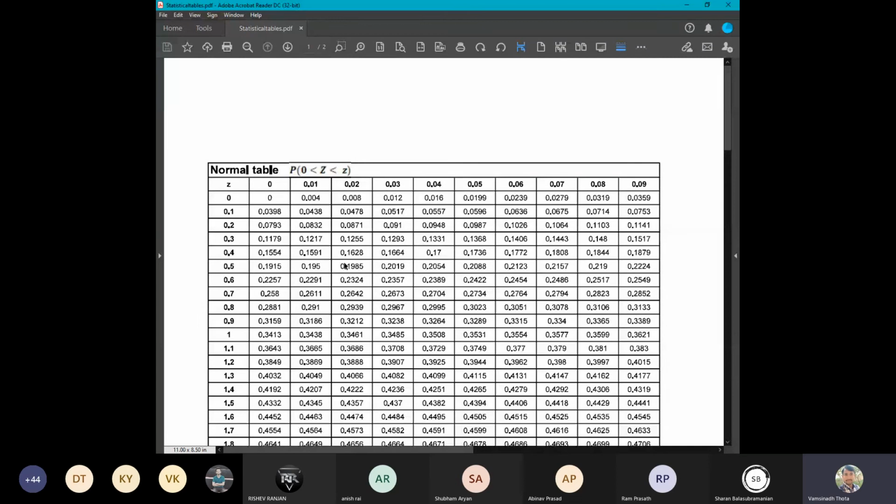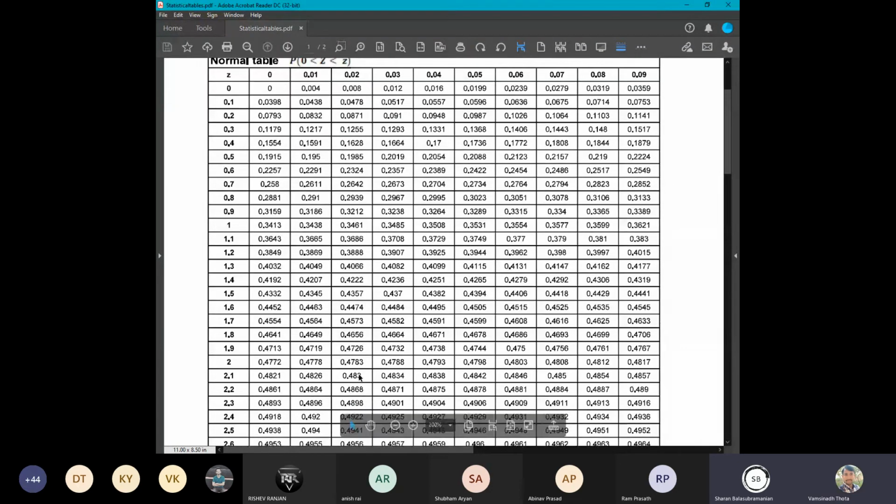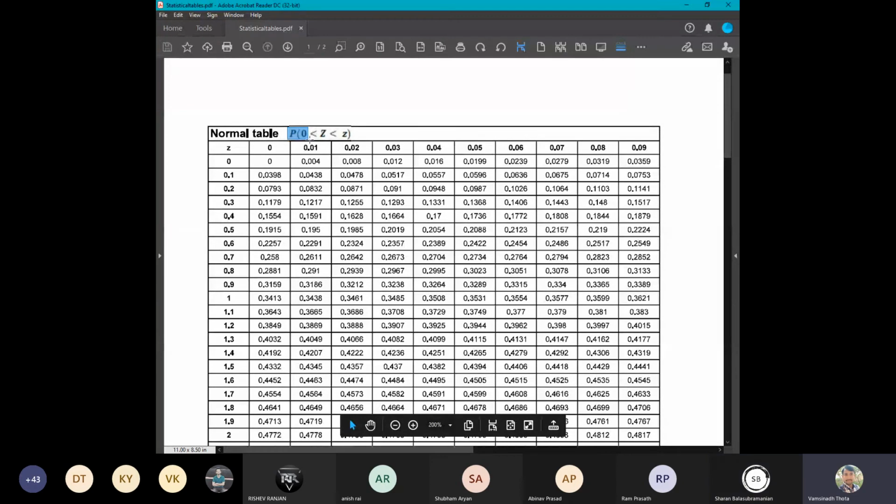I hope all of you can see this normal table from the file section. You can download it. Yes, tell me. Sir, for the standard normal distribution the mean should be 0, so I should get the probability 0.5 near 0, no sir? Why am I getting it near 3.8? Yeah, that is what I am telling. It is not the point probability. It is the area from 0 to Z.